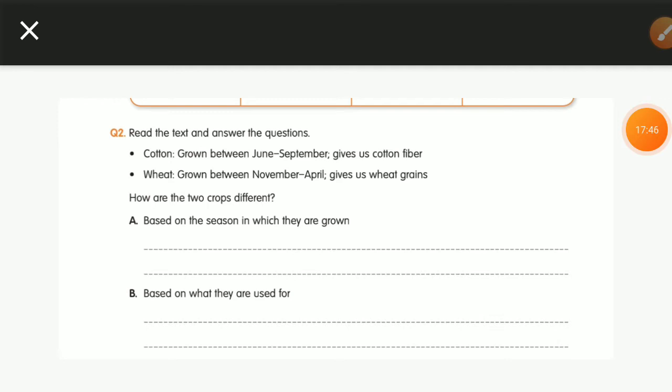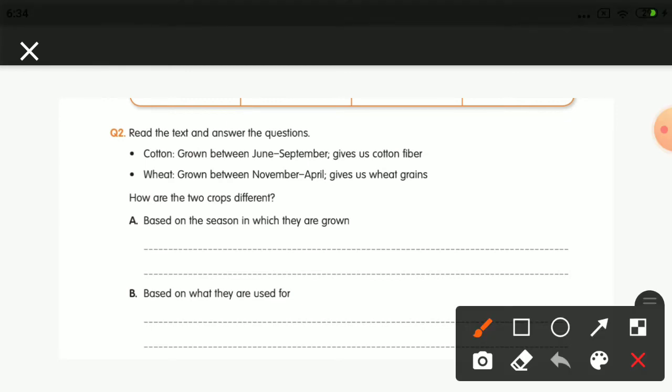So now if you will go with the second question, that is, read the text and answer the questions. Cotton, grown between June and September, gives us cotton fiber. Wheat, grown between November to April, gives us wheat grains. So now the questions: how are the two crops different based on the season in which they are grown?